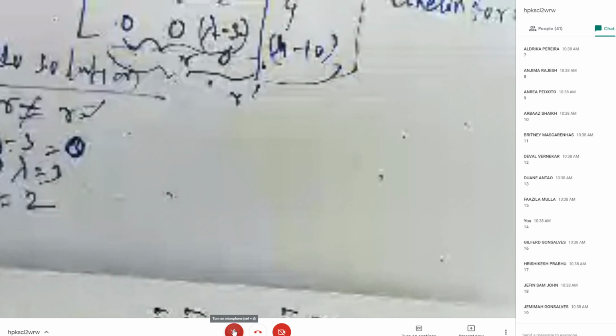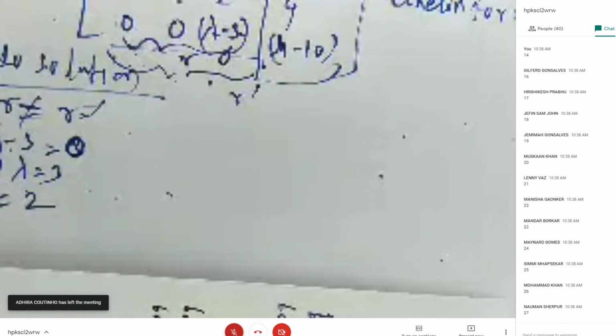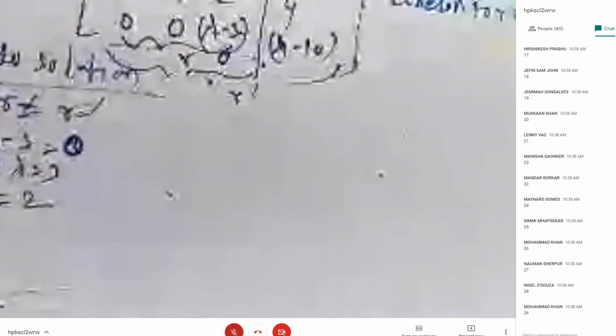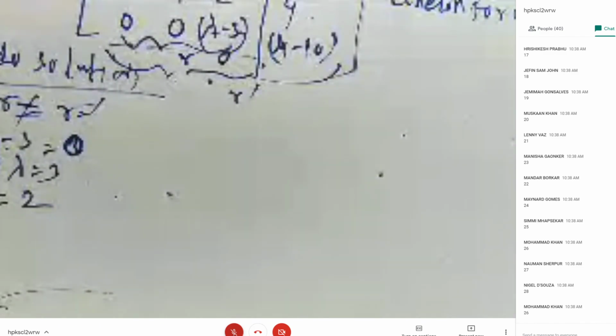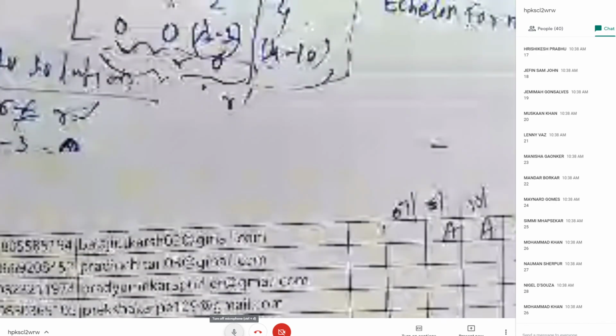Ishan is there, no? 16, 17, 18, 19, 20, 21, 22, 23, 24, 25, 26, Gilbert, 27, 28, 29, 30. Who is 29? Utkarsh. Why is Utkarsh not joining? Any problem? From last 3 classes is absent.